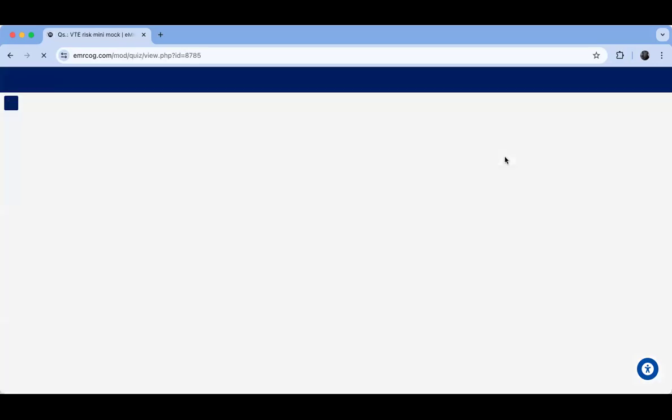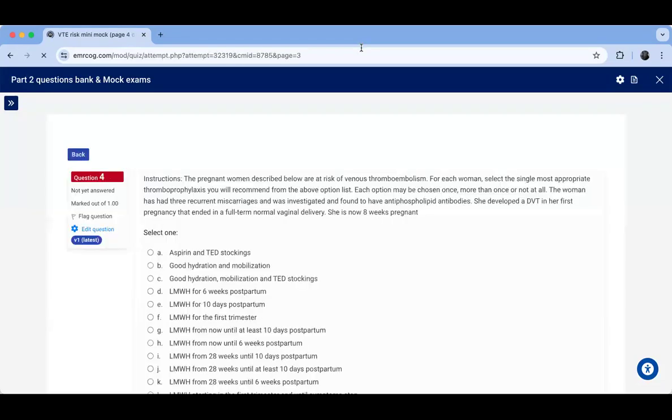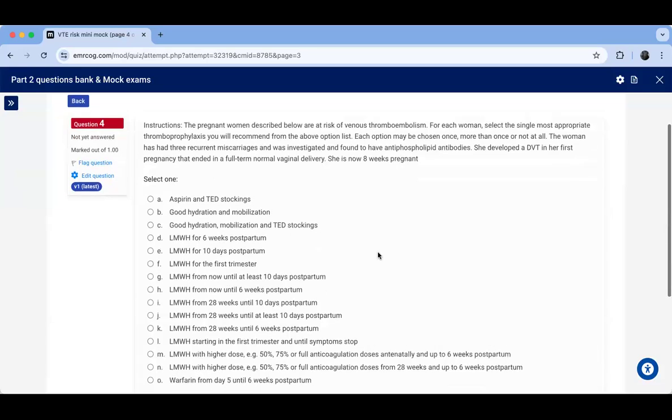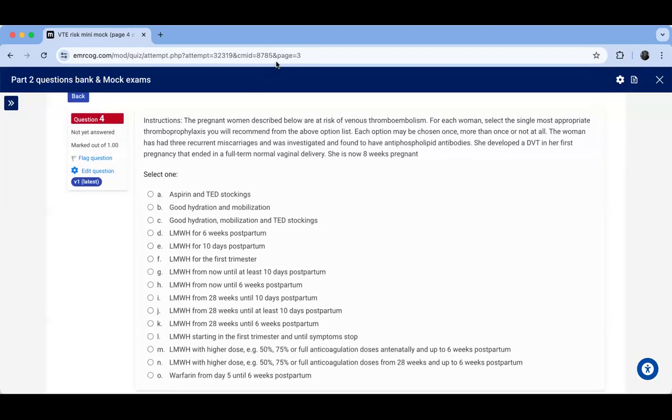So, dear friends, this is the VTE mock test, and we will go through this mock test together. I'll select a few questions to apply. So here, question number 4 says: the pregnant woman described below is at risk of venous thromboembolism. For each woman, select the single most appropriate thromboprophylaxis that you will recommend from the above option list. Actually, it's the below option list.